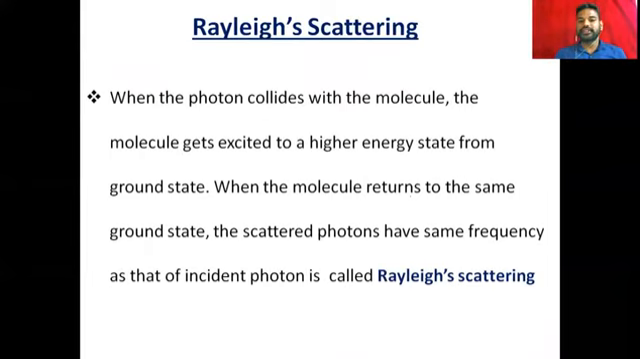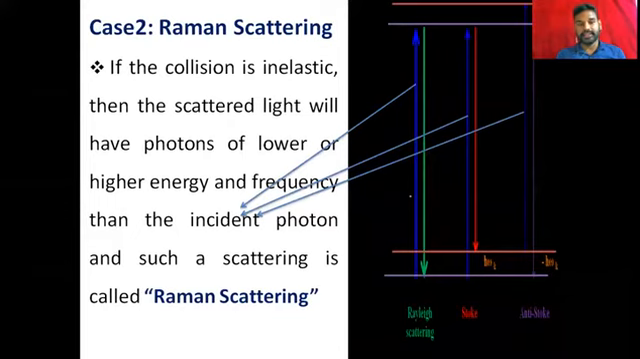The scattered photon has the same frequency as that of the incident photon, which is called Rayleigh scattering. And then this second concept here, Raman scattering. Here there is a difference. If the collision is inelastic, it means the incident radiation and the scattered radiation have different frequencies. For example, here you can understand. This blue line is the incident radiation.